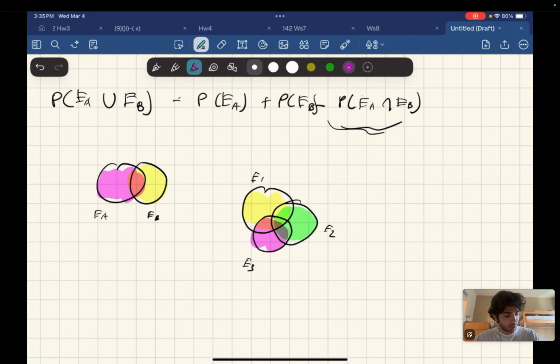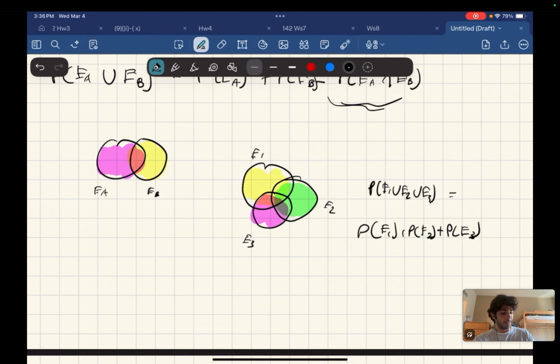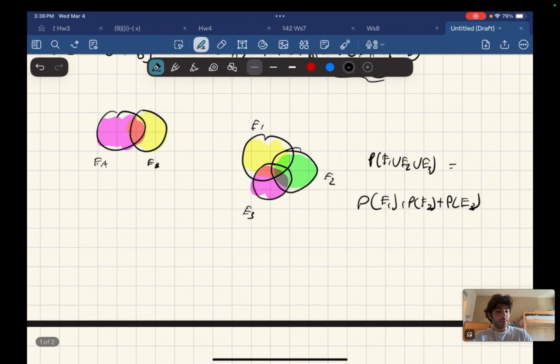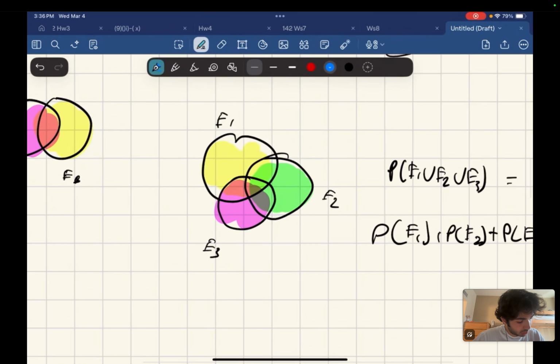So same principle goes, we write down, so the probability of event 1 or event 2 or event 3 equals the probability of event 1 plus the probability of event 2 plus the probability of event 3. So far it's the same thing. Now, again, we subtract the intersections because we count them twice, right? So this is the intersection 1, intersection 2, intersection 3.